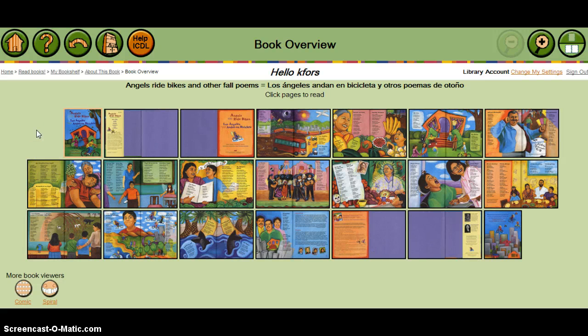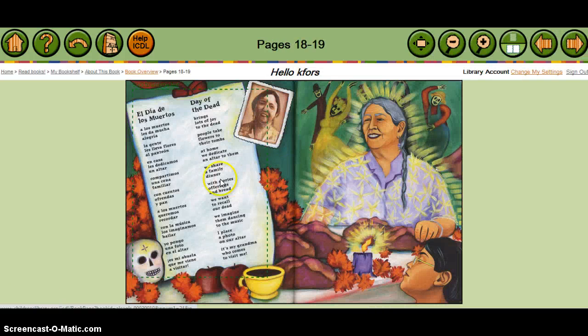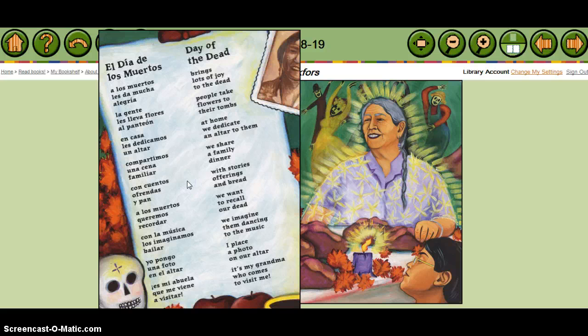And for this particular lesson, I found a poem about El Día de los Muertos, the Day of the Dead. And what I like about this is that it enables me to read the poem in both Spanish and English side by side simultaneously.